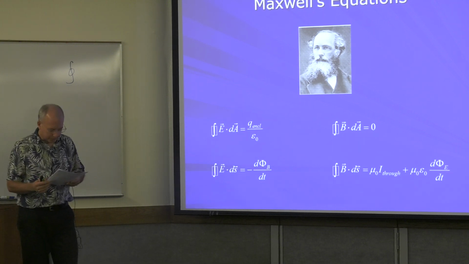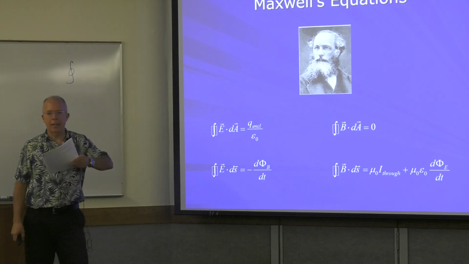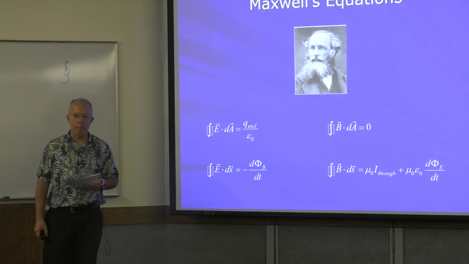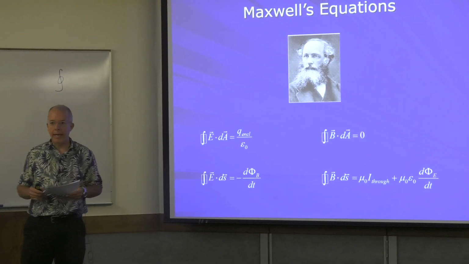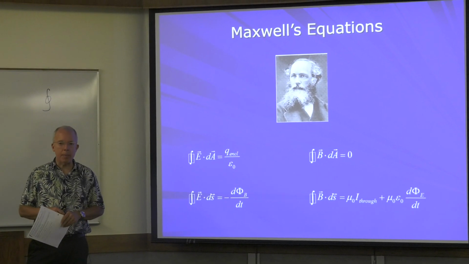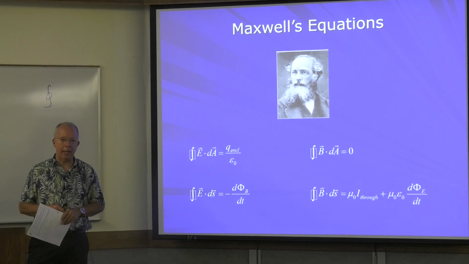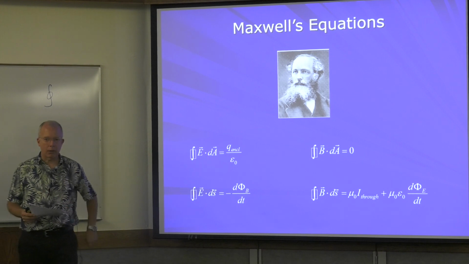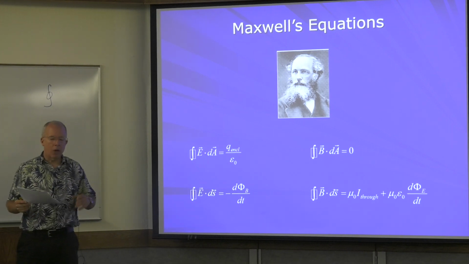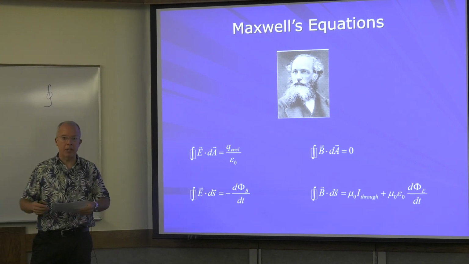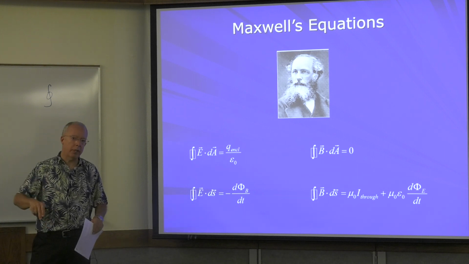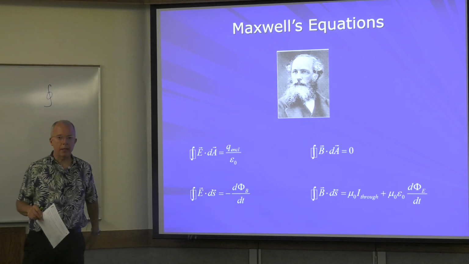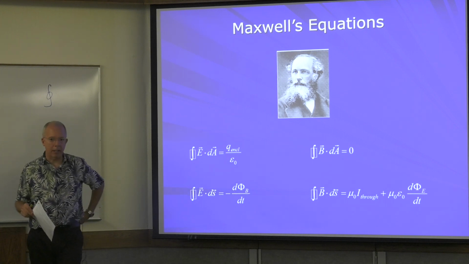So first, in the 1860s, there was a guy named Maxwell from England. And at the time, lots of people had done experiments on electricity and magnetism. So there are all these results, but no one had written a mathematical theory. And you always want to have a mathematical theory because then you can use that to predict new things. So Maxwell decided to go off and write the mathematical theory of electricity and magnetism.